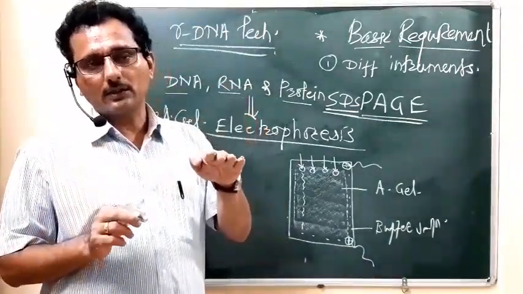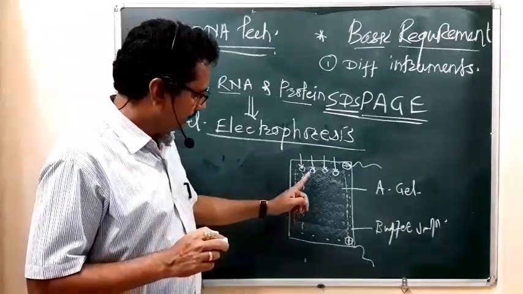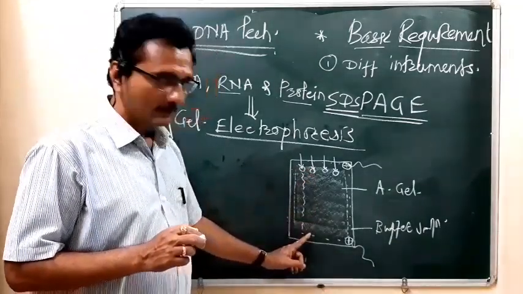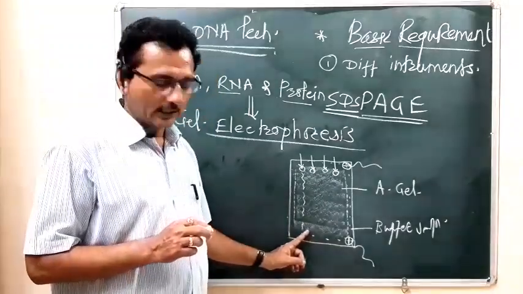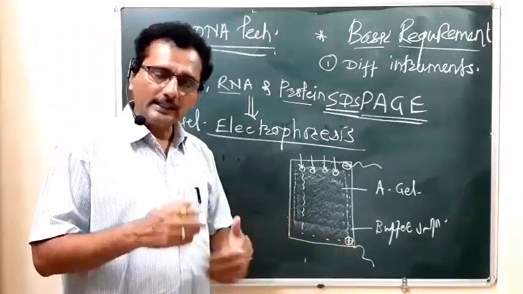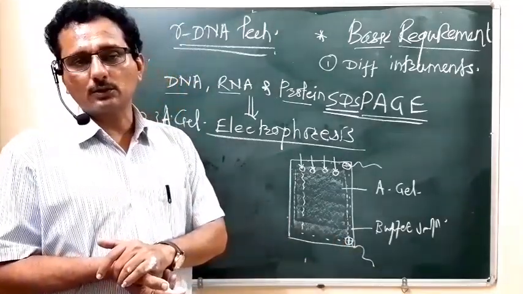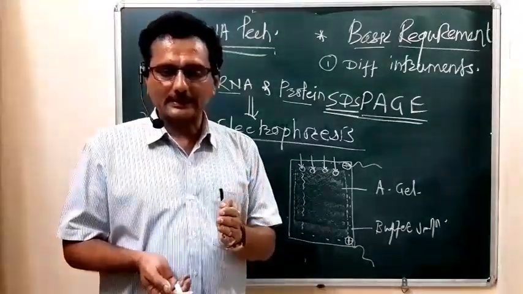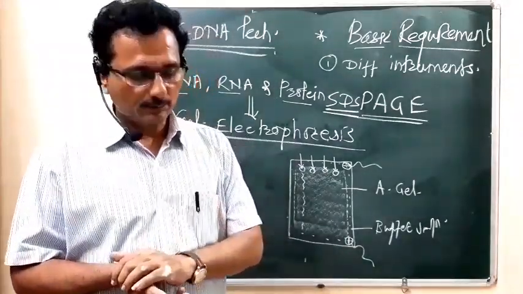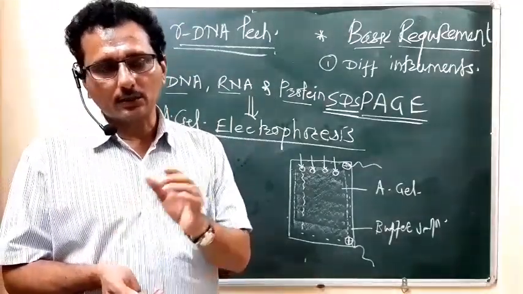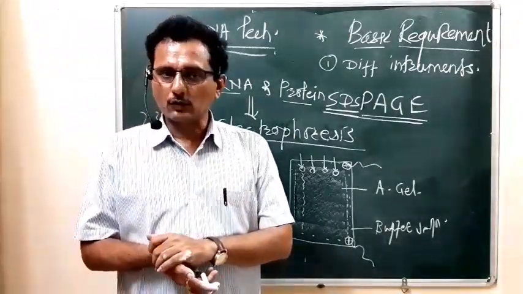That linear chain can easily pass through the pores of the gel towards the positive terminal, and lengthwise the protein molecules will be separated. So student, this is the first instrument utilized in our DNA technology, that is electrophoresis.